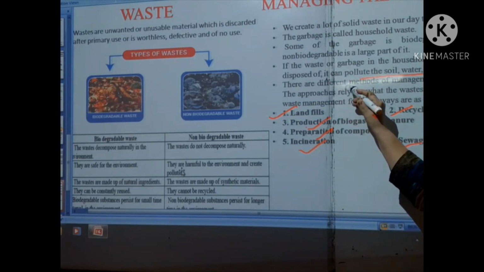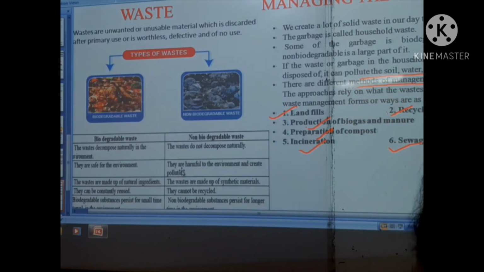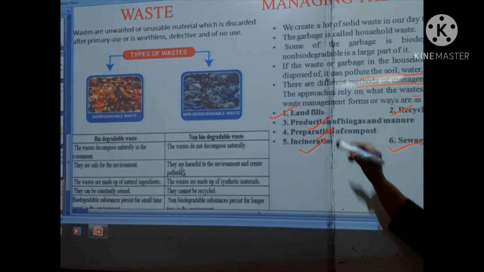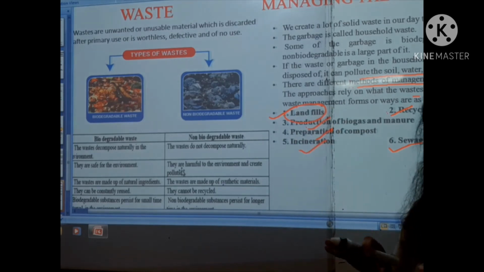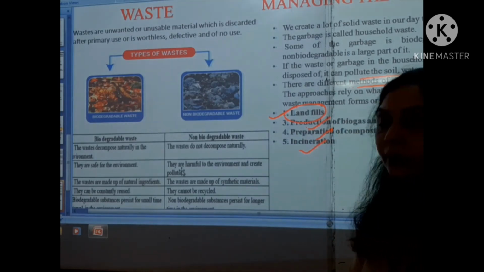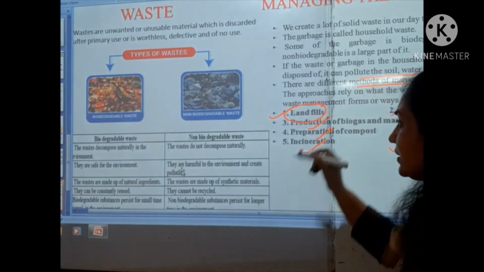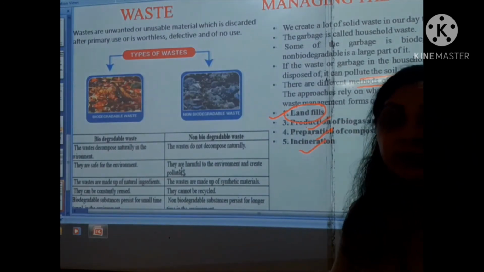So there are different methods of managing waste. In landfilling, we dig up the land and afterwards fill it with these waste products.